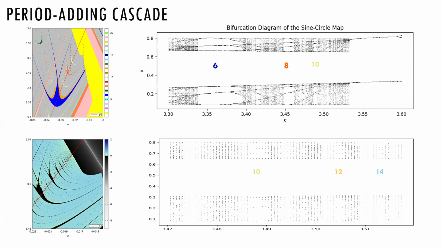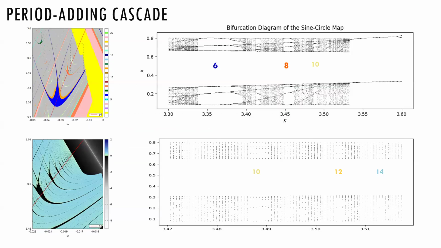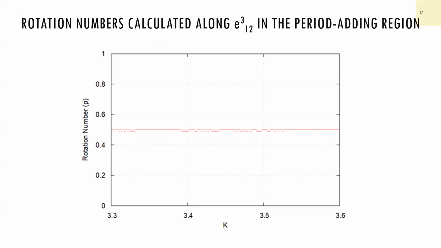So we thought it would be interesting to find the rotation number along the extreme curve in this period adding region, and we obtained an interesting result. This is the rotation number plotted as a function of k along the extreme curve, that is the red line shown in these plots. And we can see that we are getting a constant rotation number of 0.5 in this region for periodic values and 0.49 in the chaotic regions.